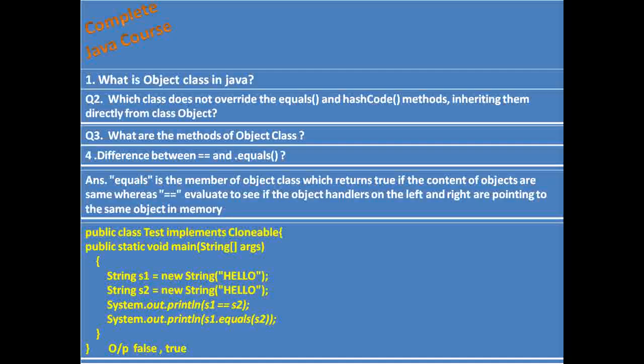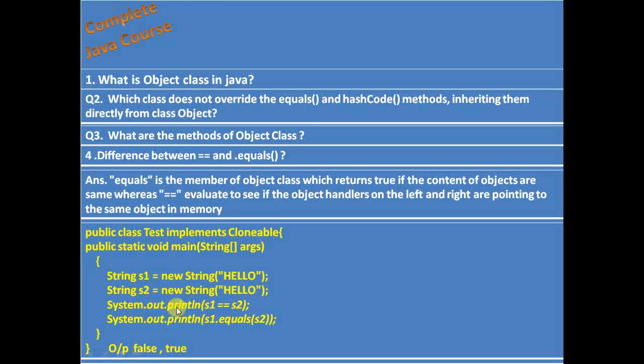So let's see an example. Here we create a class Test implements Cloneable. There is no need for implementing it; just create a Test class. Here we create two objects, s1 and s2, with the string hello.